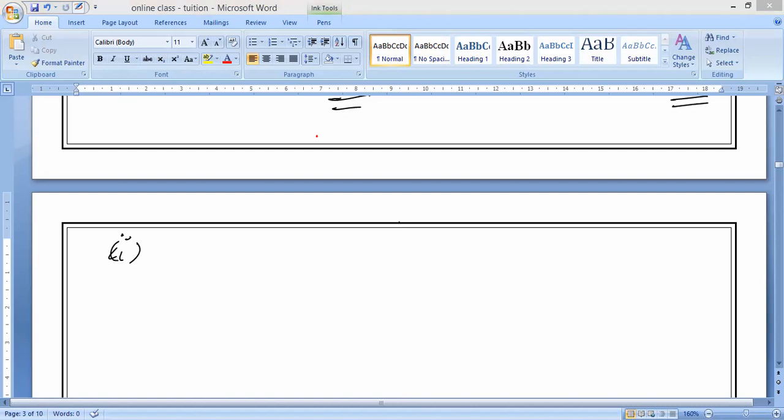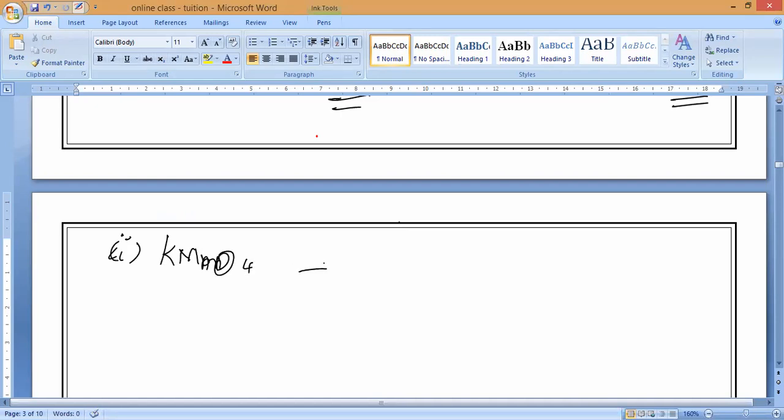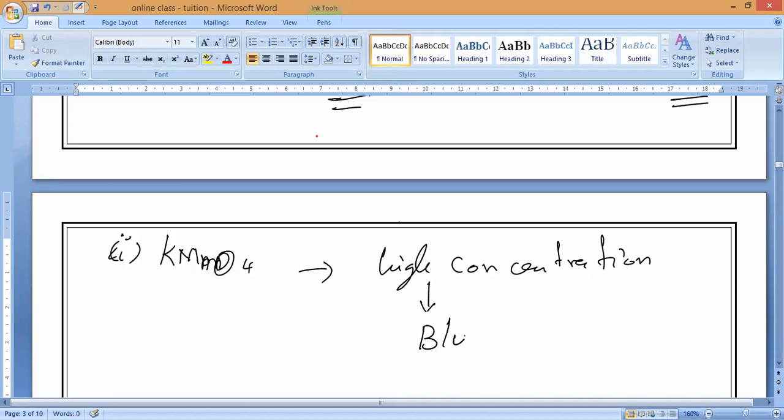Next. Write it. Is it okay, all of you? Yes or no? The second one, potassium permanganate, having high concentration. What is the color? KMnO4, black color. KMnO4 which is having high concentration, if you observe, the water will be called high concentration. The color of that one turns into black. That is you have to remember.